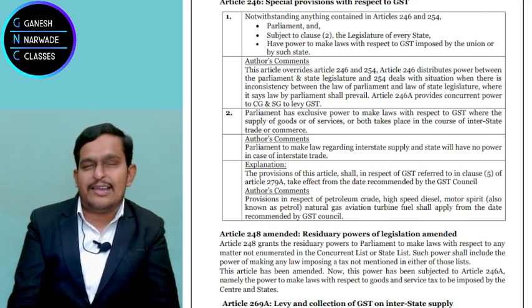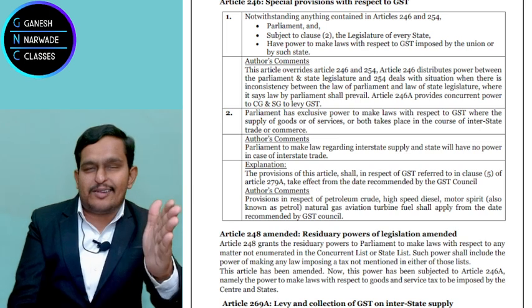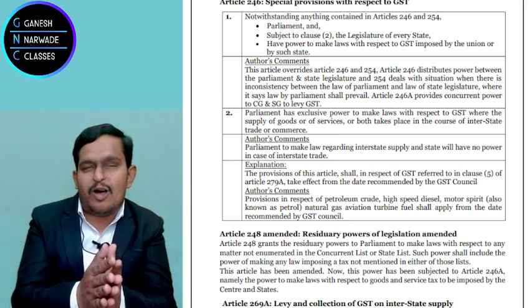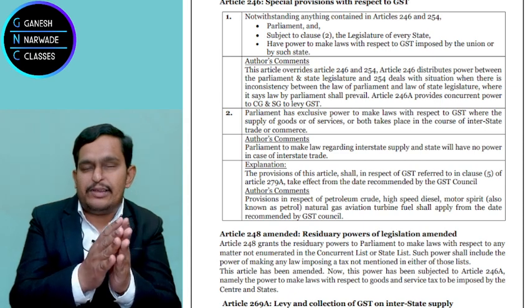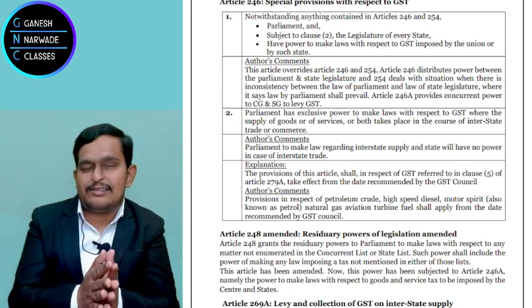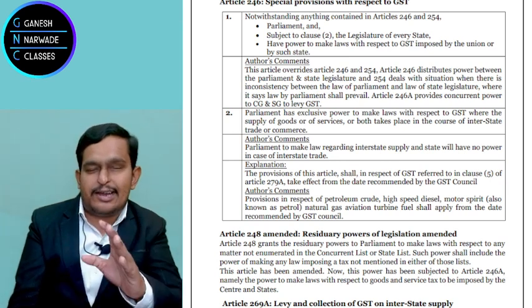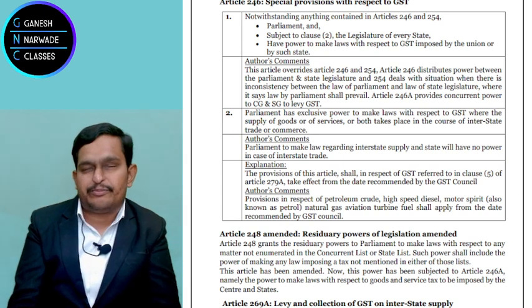Okay. Now, connect clause 1 with clause 2. Can the central government make the law for sale in any state? The answer is yes. Parliament can make the law whether the sale is between two states or within one state.